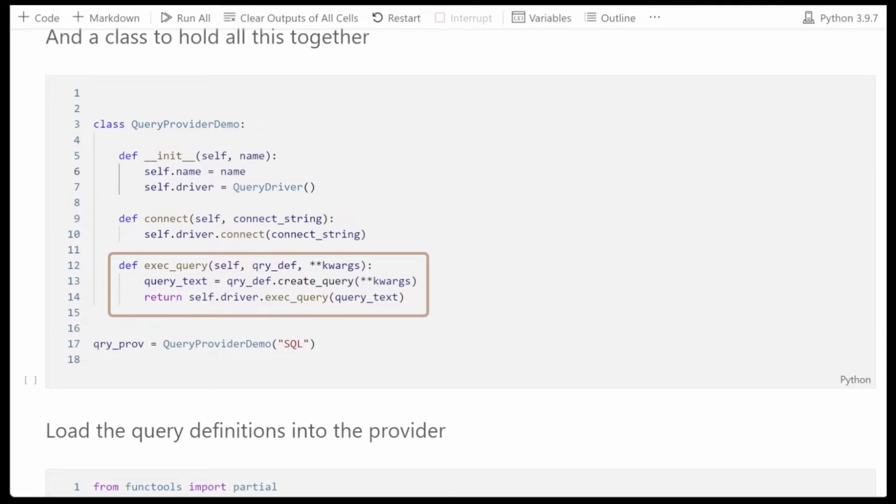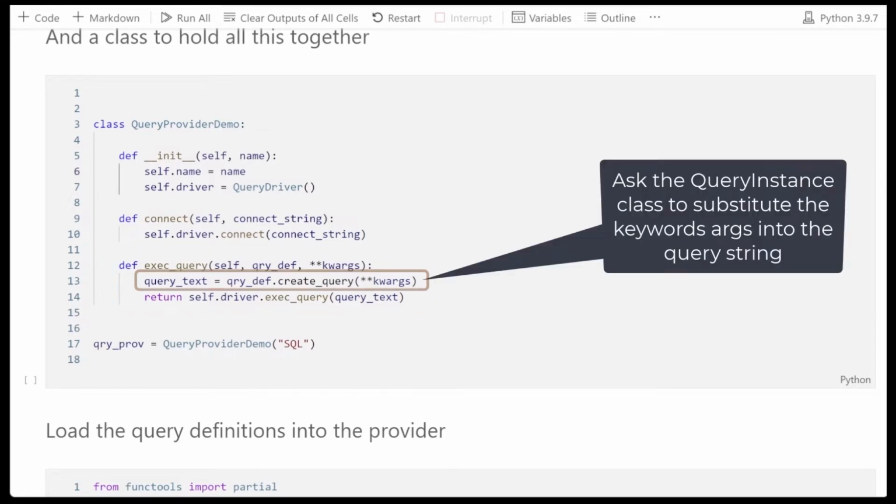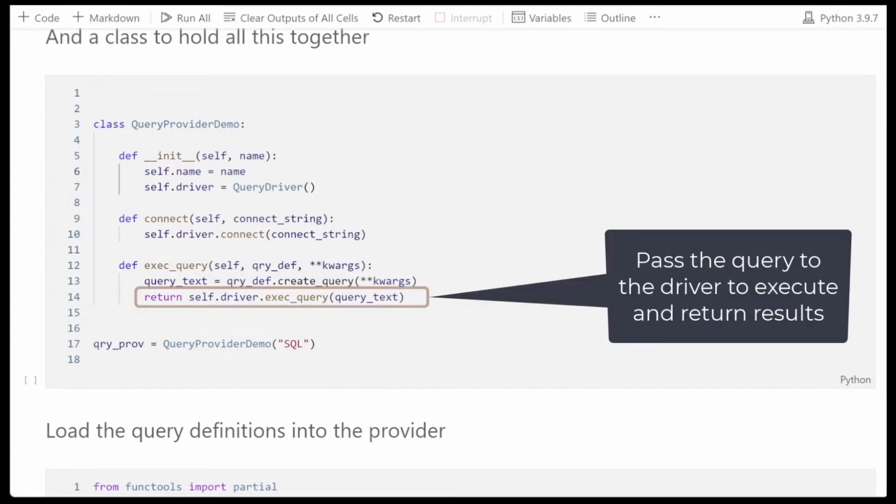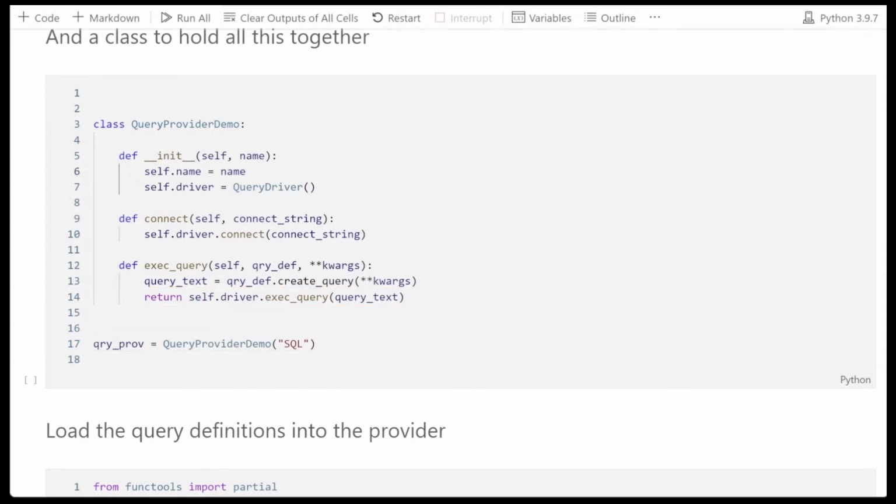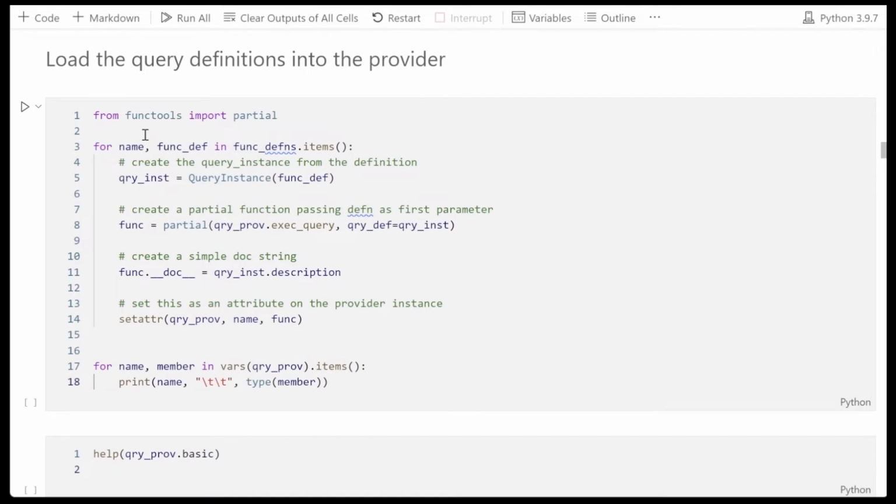This is the thing that's going to run the queries, and it calls the definition's create query, and then sends that query with the substituted parameters to the exec query function. And we just create an instance like this. So let's load our query definitions that we defined in that dictionary. We first of all create a query instance from each dictionary item.